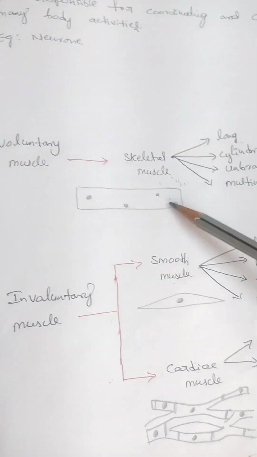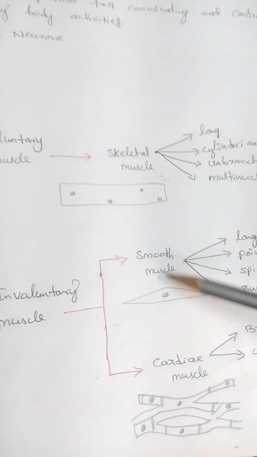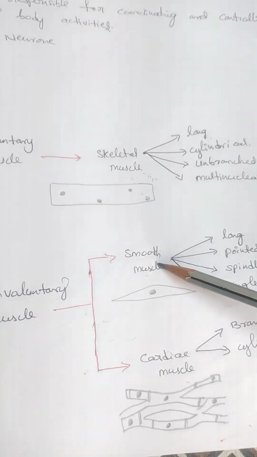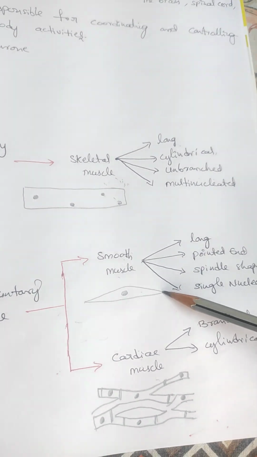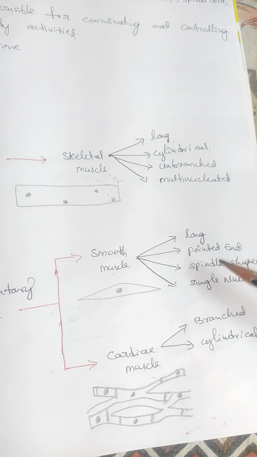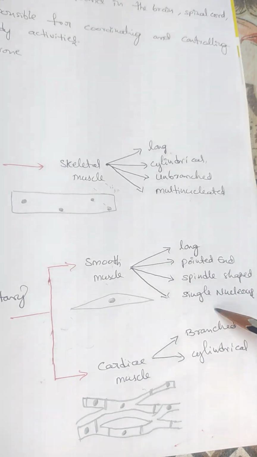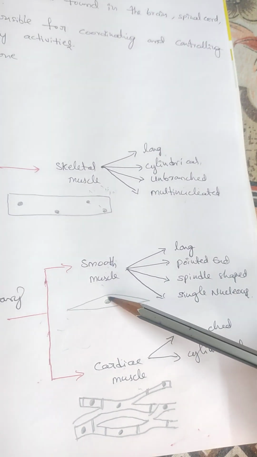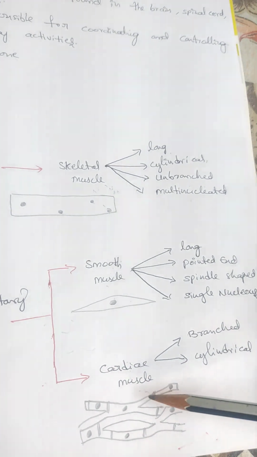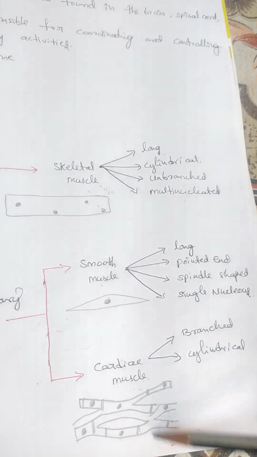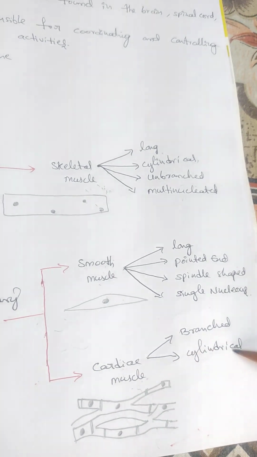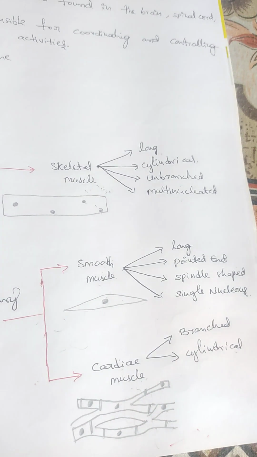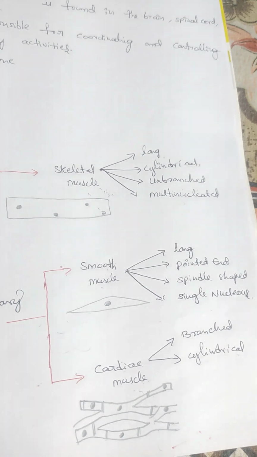Coming to the involuntary muscles, smooth muscle and cardiac muscle. Smooth muscle is long with pointed ends, spindle shaped, and has a single nucleus. Cardiac muscle has branched, cylindrical structures and is also multinucleated. These are called involuntary muscles.